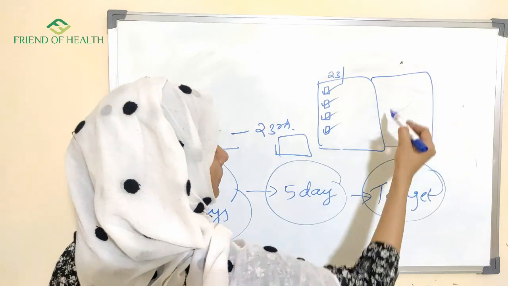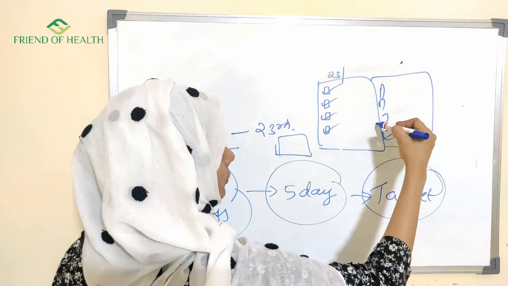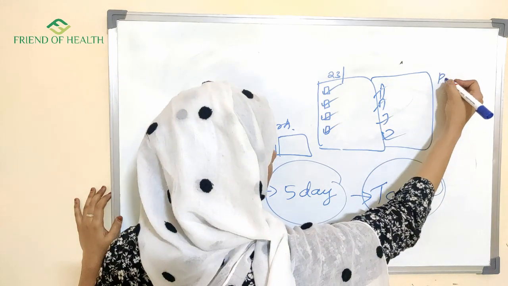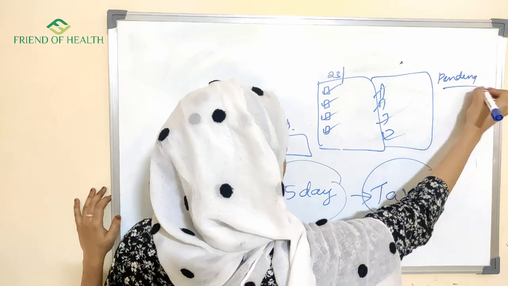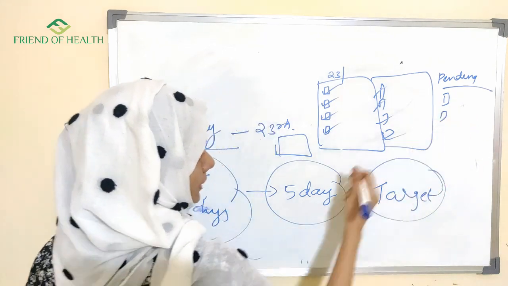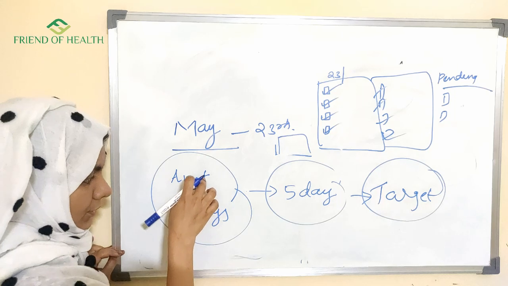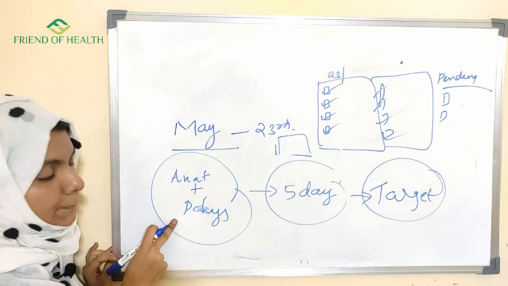Next day also make a checklist like this, so you will understand how many topics are covered. If any topics are pending, you can write them down on the next page or somewhere in the last page of the notebook, pending topics in a certain system. So in these 5 days, make sure that you finish these 2 subjects.